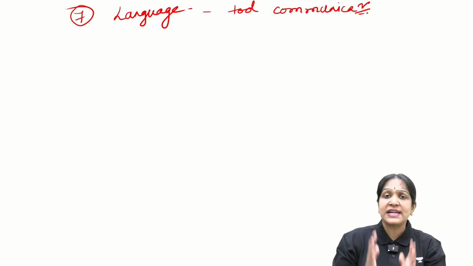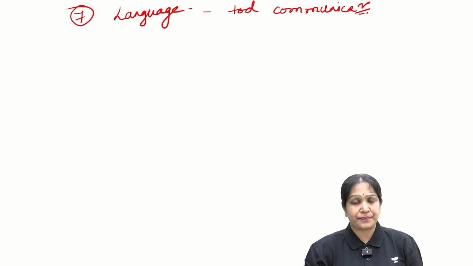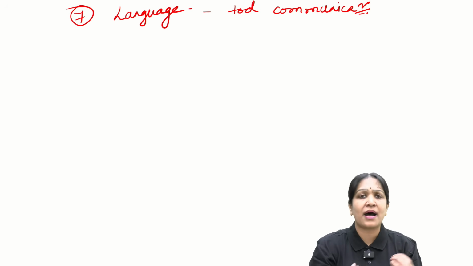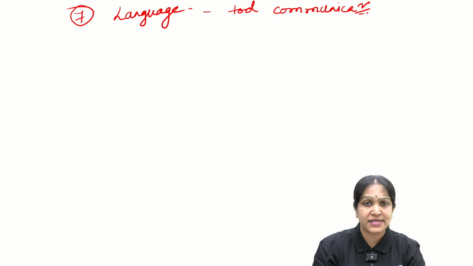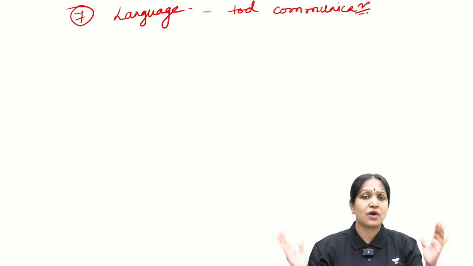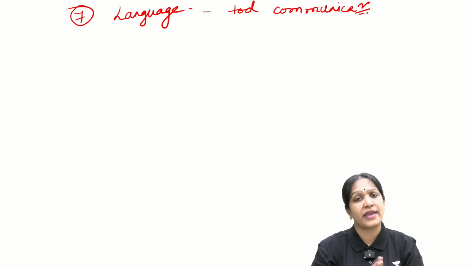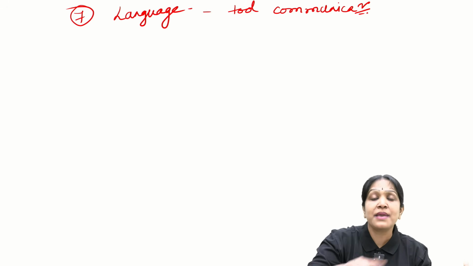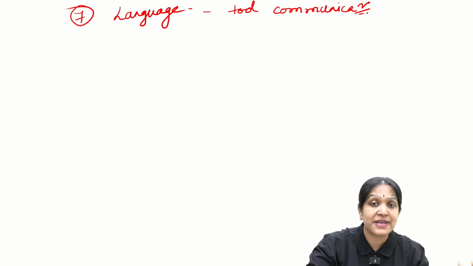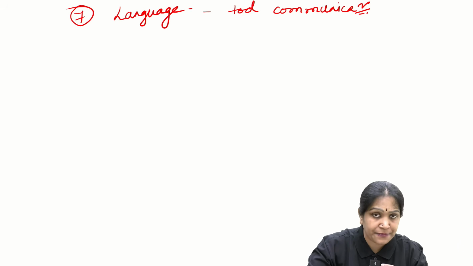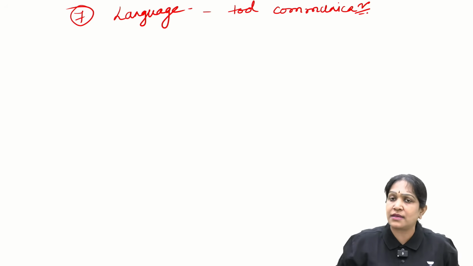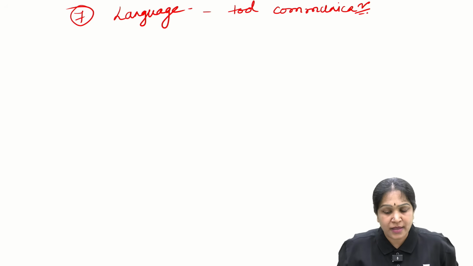You know, even the plants will communicate with each other. And every animal will communicate. A dog will bark, a cat will make some mewing sound. All the animals, all the living organisms will communicate in one way or the other. Body language. Plants may communicate with other plants by secreting certain chemicals. So all the living organisms will communicate in one way or the other.